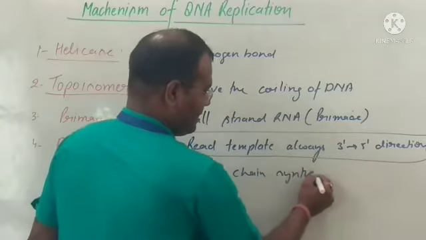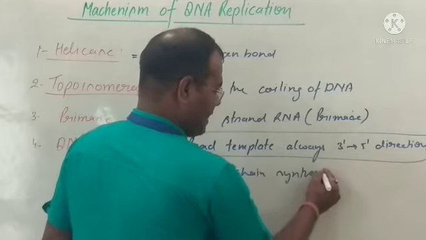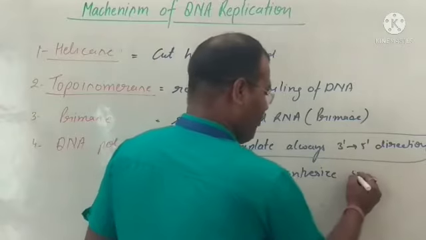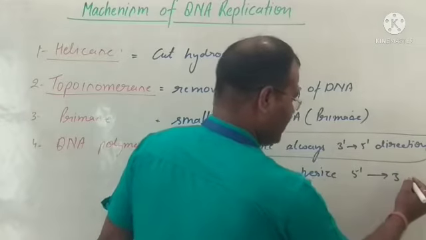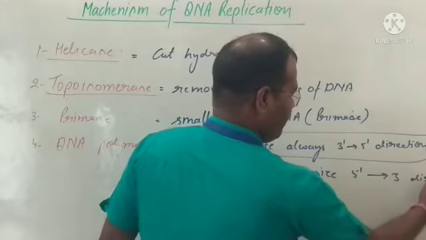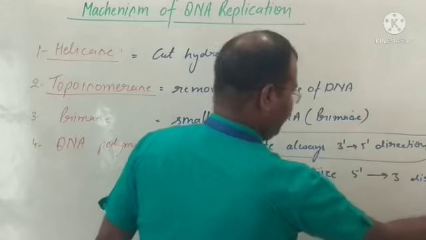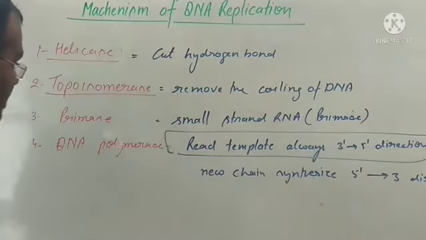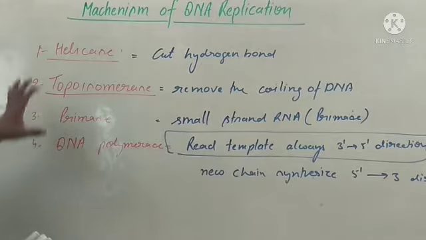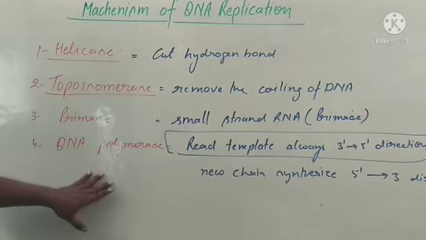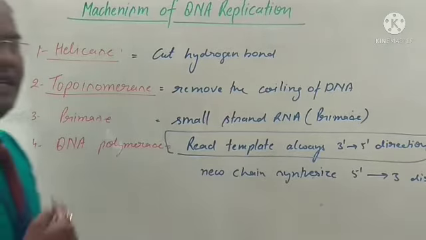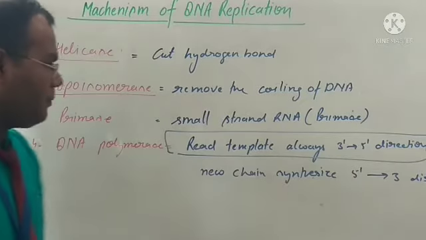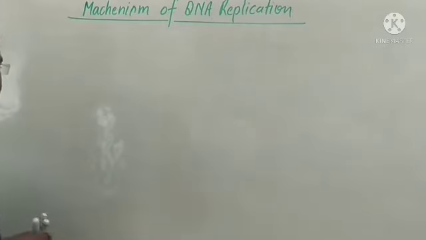is synthesized always in the 5' to 3' direction. So these are the important enzymes which help in DNA replication. Okay, so let us understand how DNA replicates.